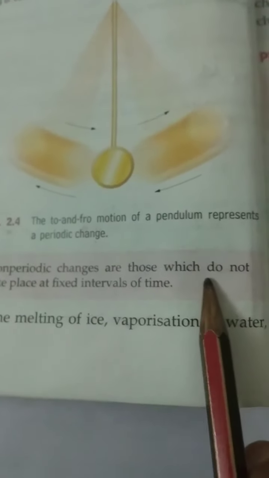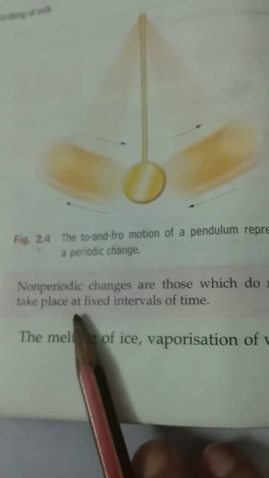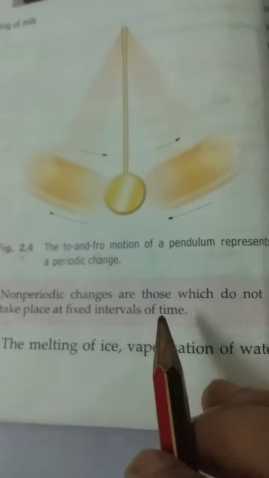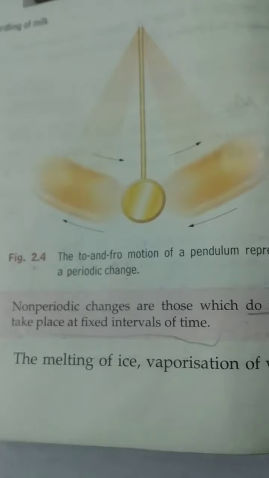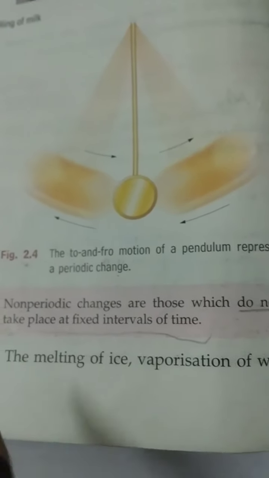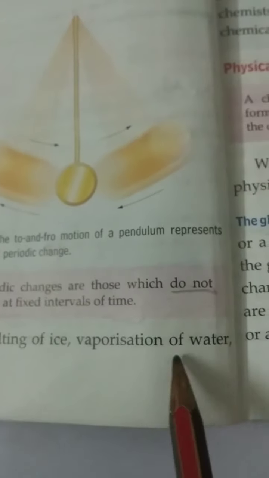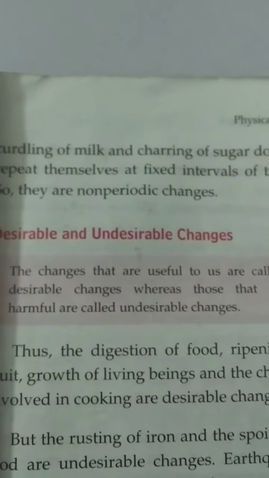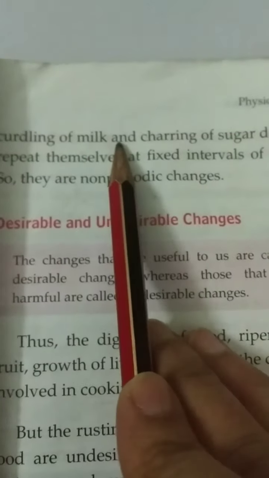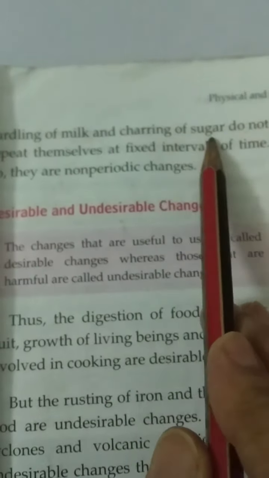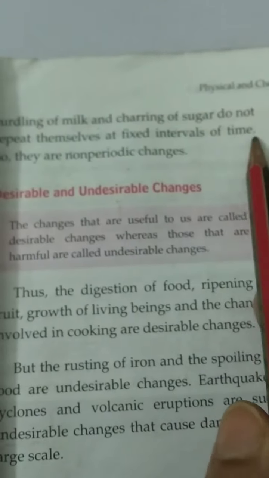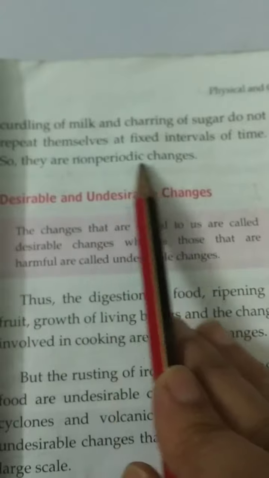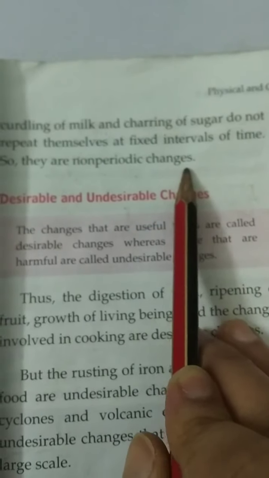Non-periodic changes are those which do not take place at fixed intervals of time. Underline: do not take place at fixed intervals of time. Examples: the melting of ice, vaporization of water, curdling of milk and churning of sugar do not repeat themselves at fixed intervals of time. So they are non-periodic changes.